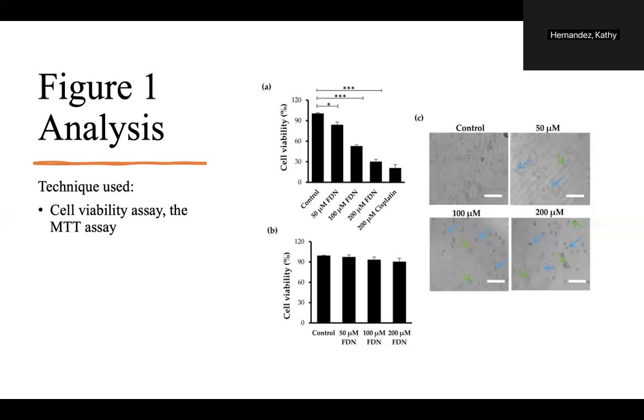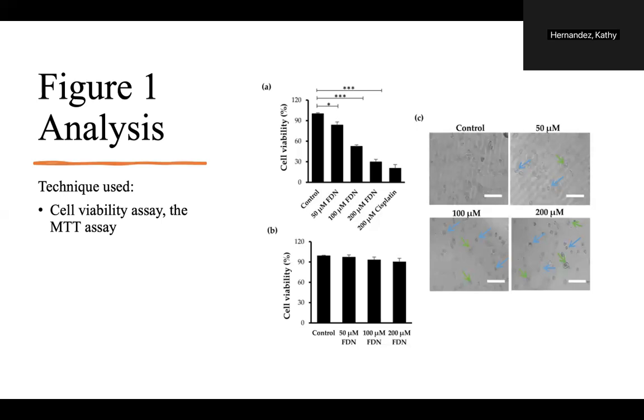So in the methodology of the MTT assay, A549 lung cancer cells were cultured and treated with varying concentrations of FDN, ranging from 0 to 300 micromolars. So the concentration that killed half of the cancer cells was the IC50, and that was about 85 micromolars. The cell viability in Figure 1A showed that the concentrations 50, 100, and 200 micromolars showed FDN